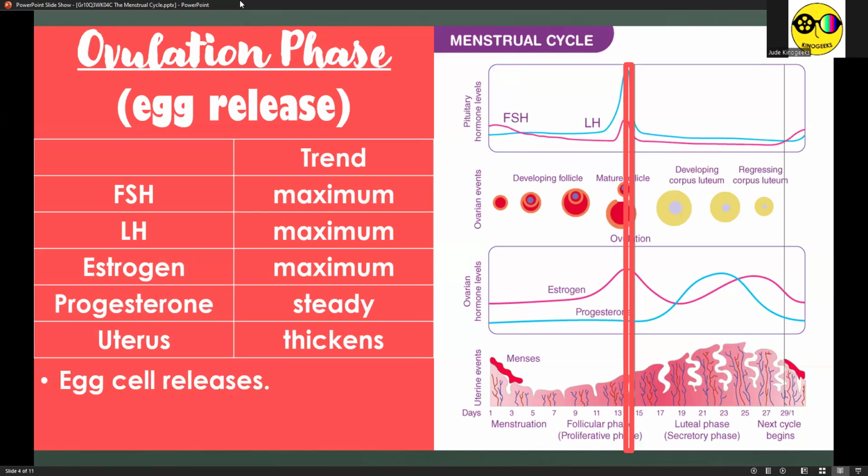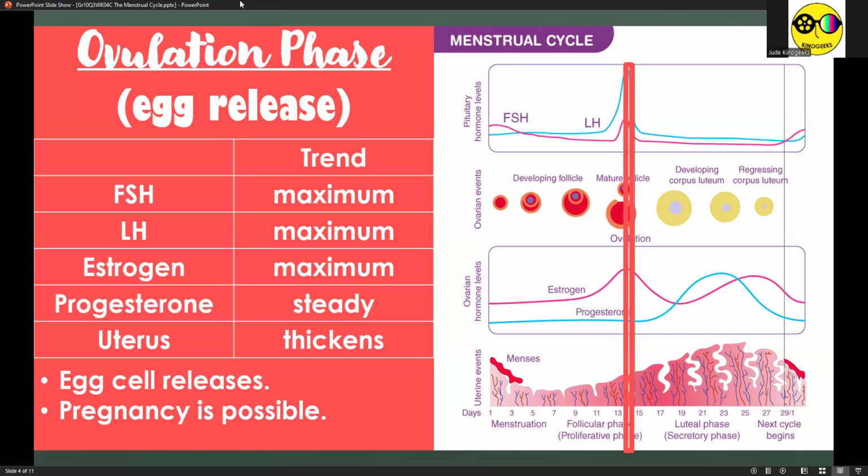Because the egg is now released, pregnancy is highly possible. And for women, you know that you ovulate when you see a white stuff or yellowish stuff coming out of your underwear or pads. And I've heard some other people calling the ovulated egg the white mens, like white menstruation.